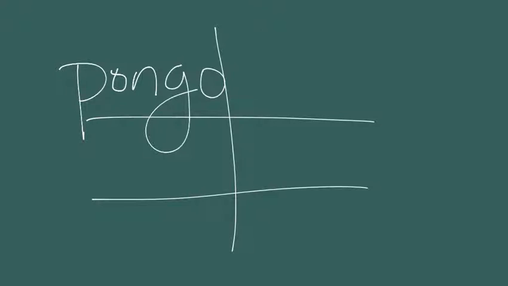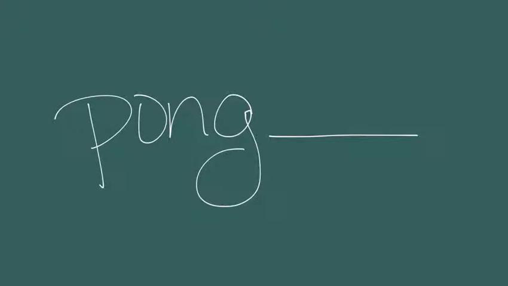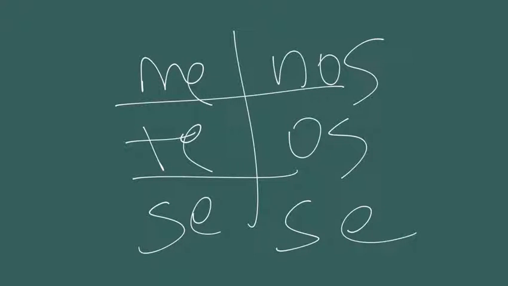Pongo. Next step is take off the O. Poner is an ER verb, so it's going to go to A or AN, and we want to do a plural command, so we should say pongan. Now the issue is what? What do we do with the reflexive pronoun that corresponds with usted and ustedes? And we know that the reflexive pronoun that corresponds with usted and ustedes is se.